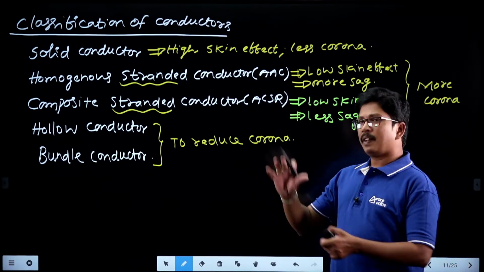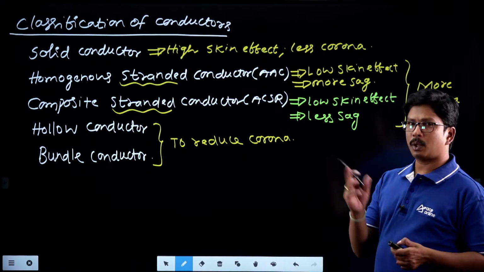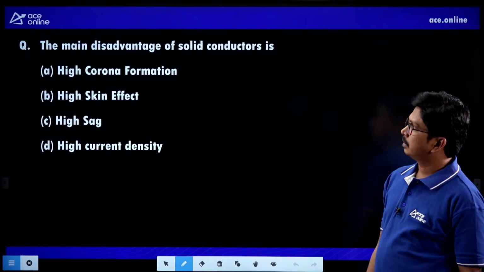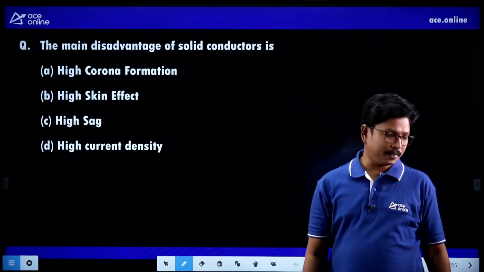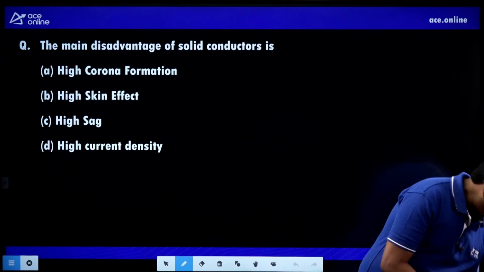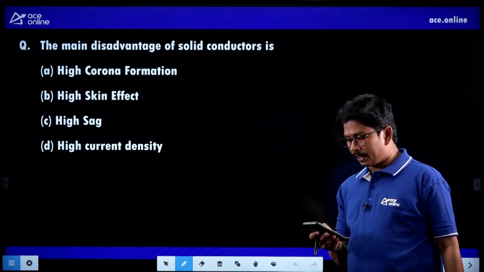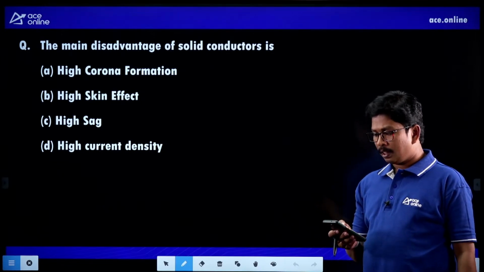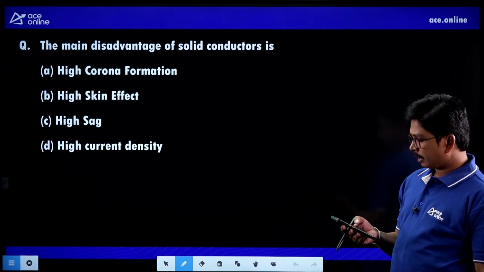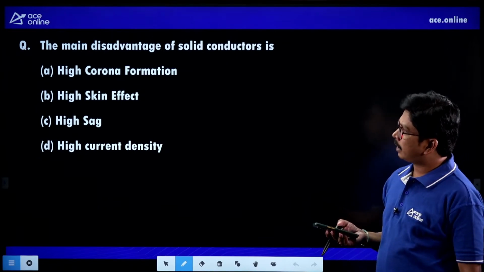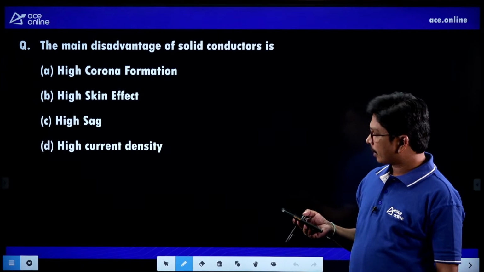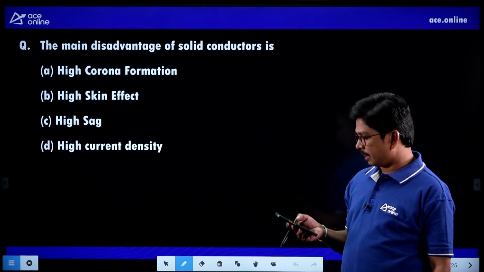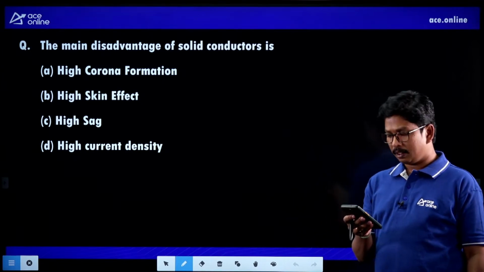Clear, students? So first of all, I am going for the first question. Try to answer the question here. The main disadvantage of solid conductors is, what is the main disadvantage of the solid conductor? Please give me the response here. High corona formation, high skin effect, high sag, or high current density? What should be the answer?